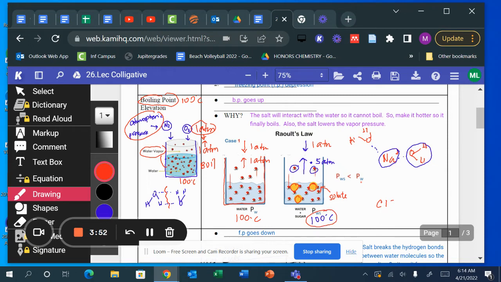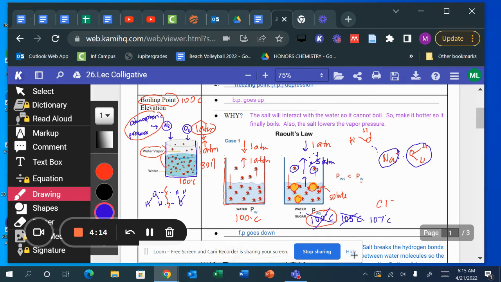So what you need to do is warm it up. Instead of 100, let's increase the temperature to 105 degrees Celsius. Then perhaps at a higher temperature, more water will turn into the vapor phase, and maybe it's now 0.7. It still won't boil, so heat it up some more. Let's say 107 degrees Celsius.